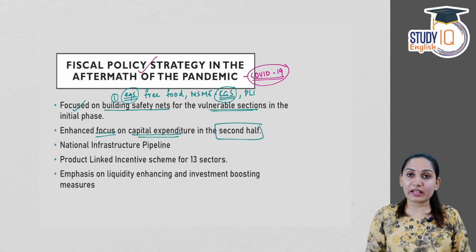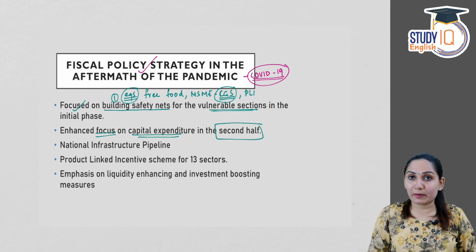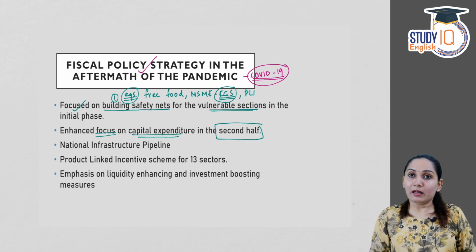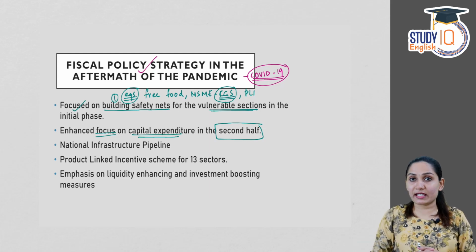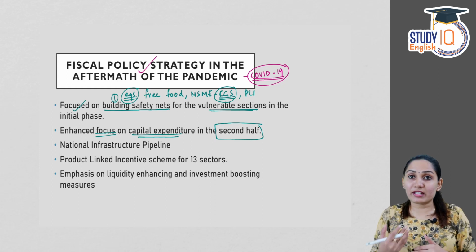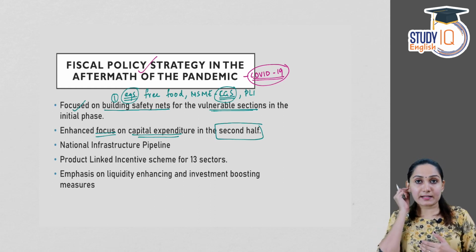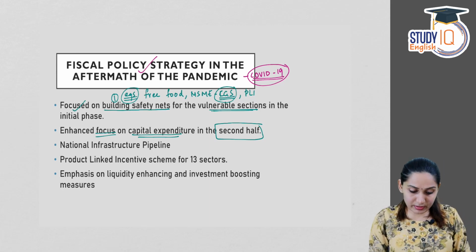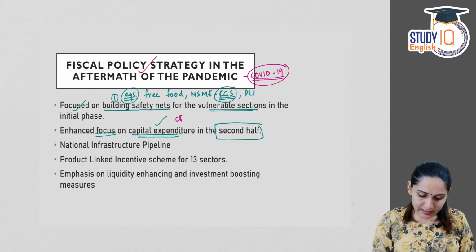So in the initial phase, we see that the immediate objective of the government was to help the vulnerable groups, the vulnerable category, by providing support to them. But later, in the second phase, the government wanted to bring in the virtuous cycle of investment. Therefore, the government focused on capital expenditure. So in the second phase, the focus of the government was on increasing the capex or the capital expenditure of the government.